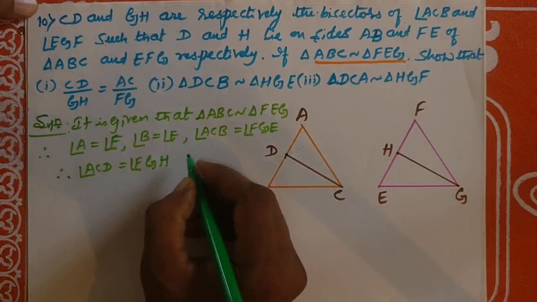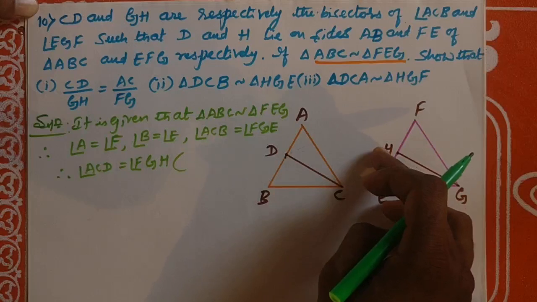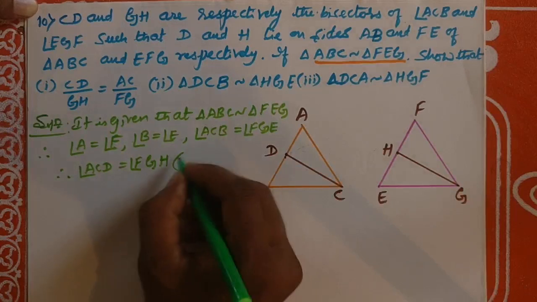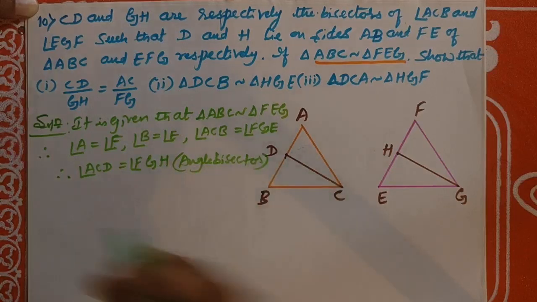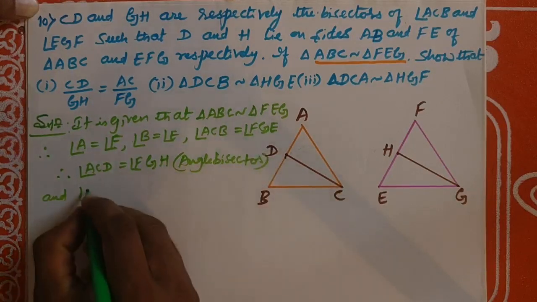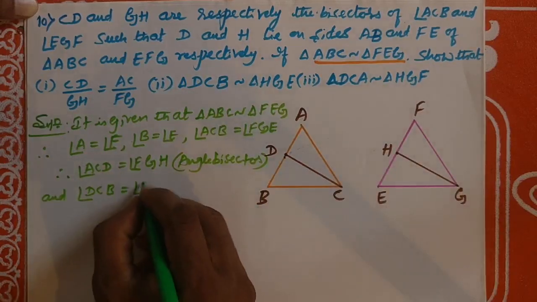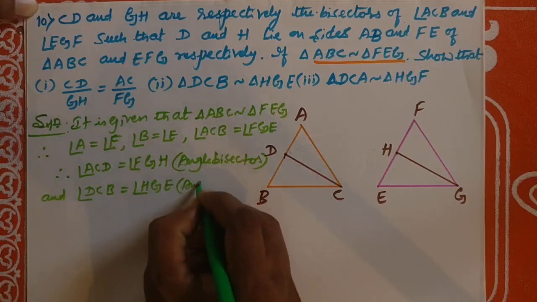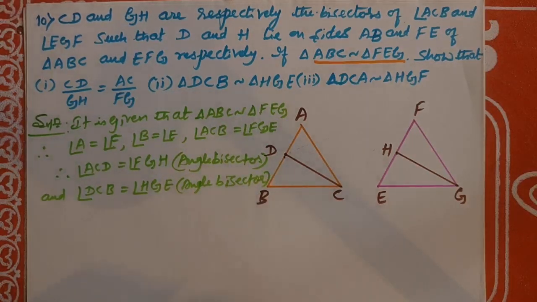I will write in brackets, angle bisector. ACD is the angle bisector, FGH is also the angle bisector. DCB is the angle bisector, HGE is the angle bisector. And angle DCB is equal to angle HGE, because they are angle bisectors.